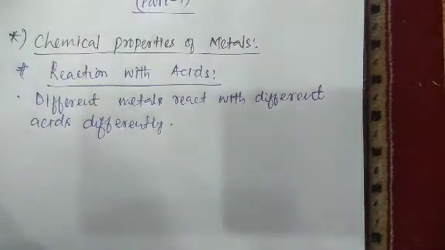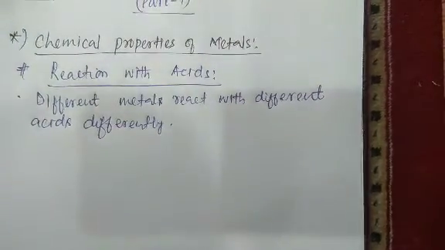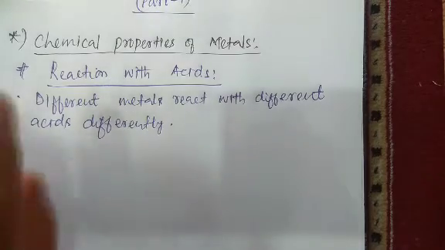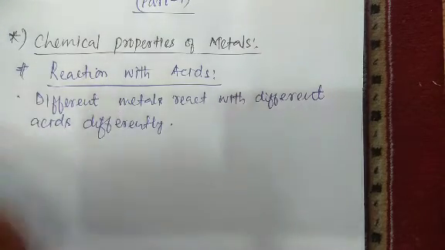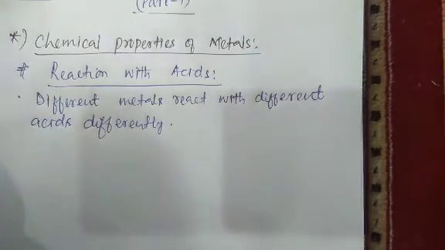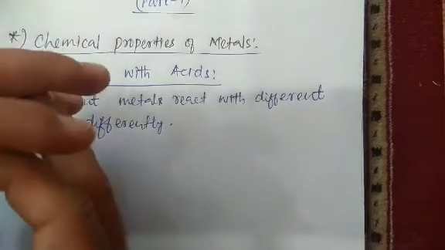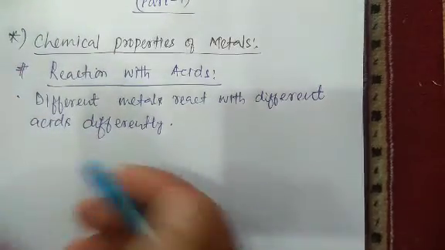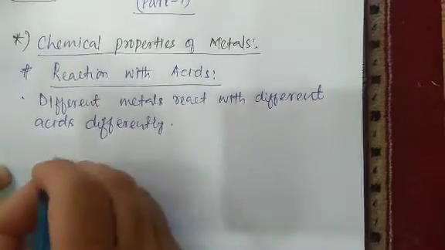Now you may have come to know in the previous class that an acid may be concentrated or diluted. What is a concentrated acid?